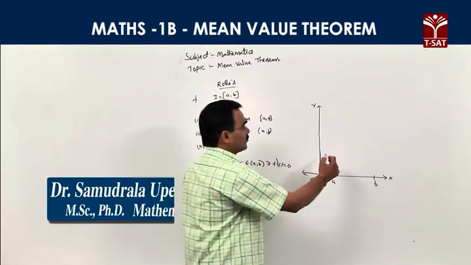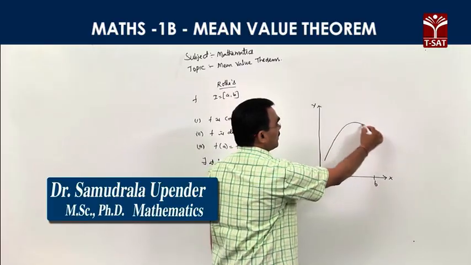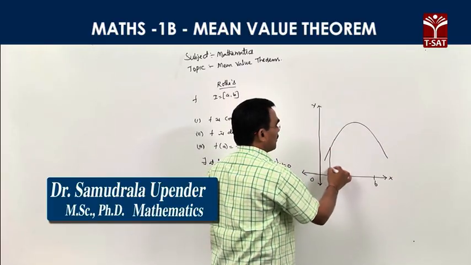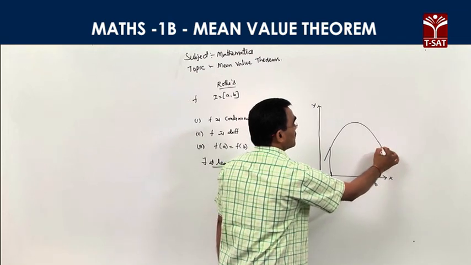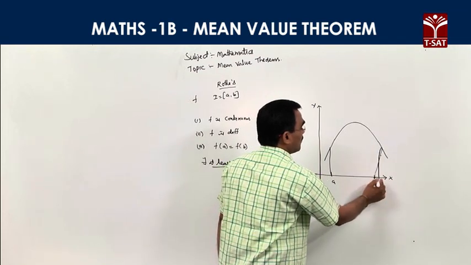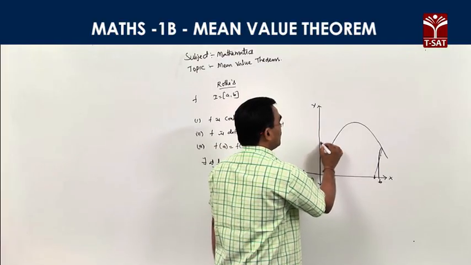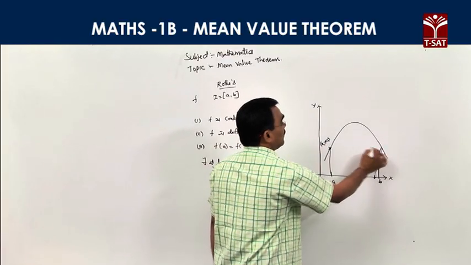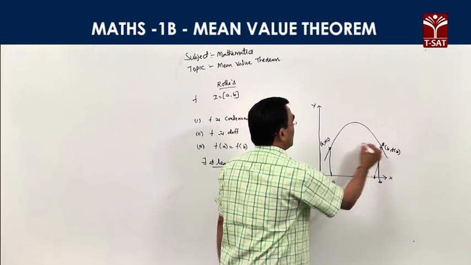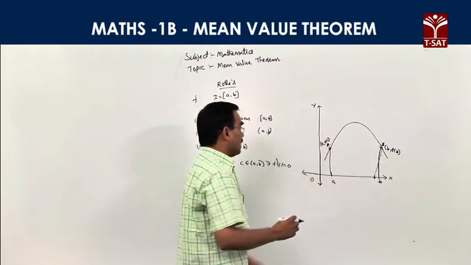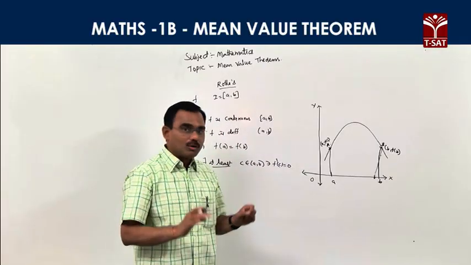This point is (a, f(a)), and this point is (b, f(b)). The first condition is continuity, without breaks.